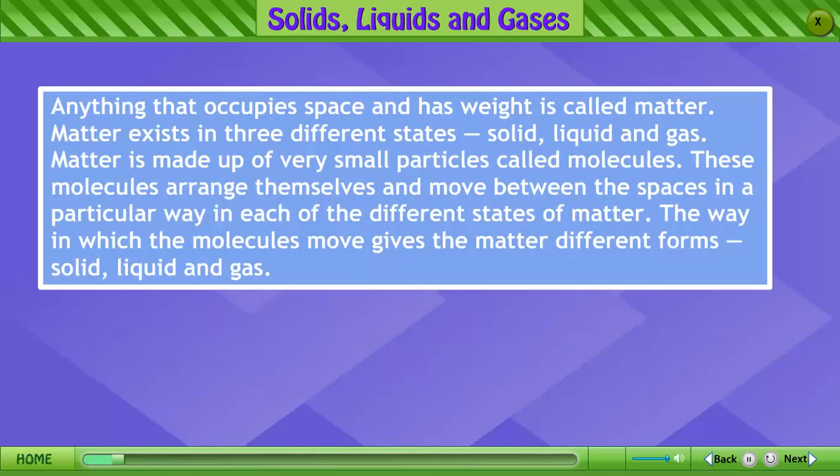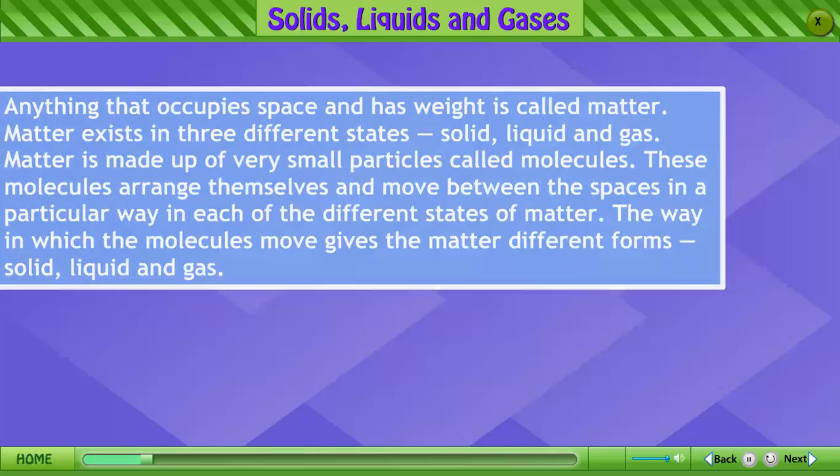Anything that occupies space and has weight is called matter. Matter exists in three different states: solid, liquid and gas. Matter is made up of very small particles called molecules. These molecules arrange themselves and move between the spaces in a particular way in each of the different states of matter. The way in which the molecules move gives the matter different forms: solid, liquid and gas.